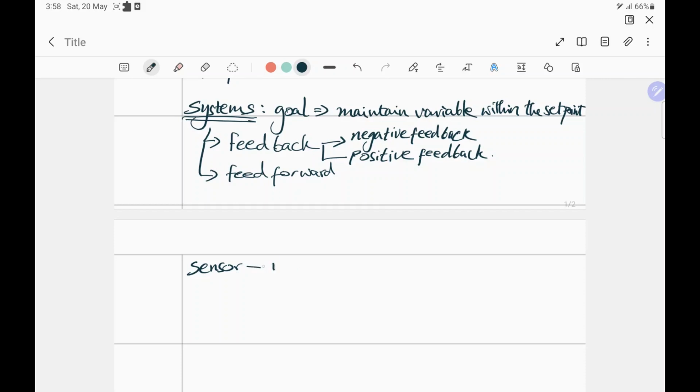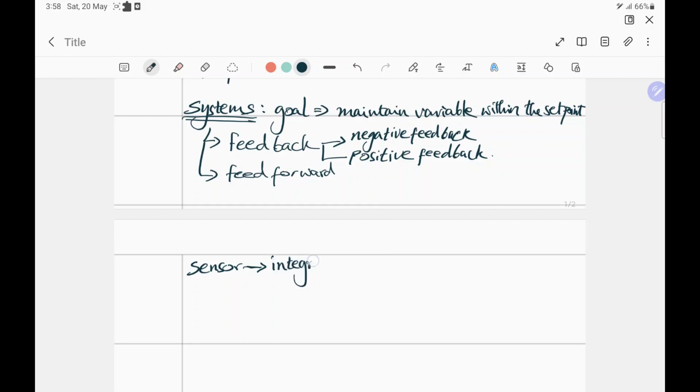These sensors are going to send a signal. Those signals could either be electrical signals called action potentials or membrane potentials, or they could be chemicals that are released in correspondence to a certain level of some parameter that we're looking at. And this sensor is going to go to an integrating system.